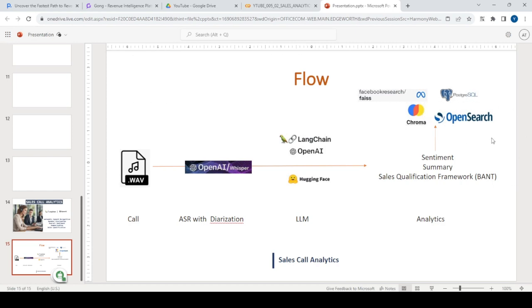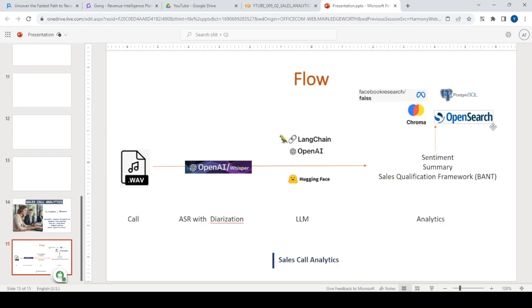This step, which is storing results into vector databases, is optional. What you can do is store all these call transcriptions, convert them into embeddings, and store them for later retrieval or doing some analysis. That's an optional step.